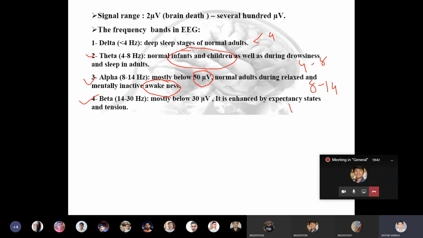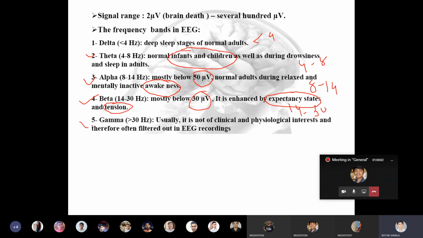Next is the beta wave. It is 14 to 30 hertz. It is mostly below 30 microvolt, and it is enhanced by expectancy states and tension. When you get tense, when you feel stress, during that condition it generates beta waves, which are in the range of 14 to 30 hertz. And the last wave, which is above 30 hertz, is not of clinical or physiological interest. Even if we monitor it, there is no advantage, and therefore it is often filtered out in EEG. Gamma waves are not useful in EEG recording.